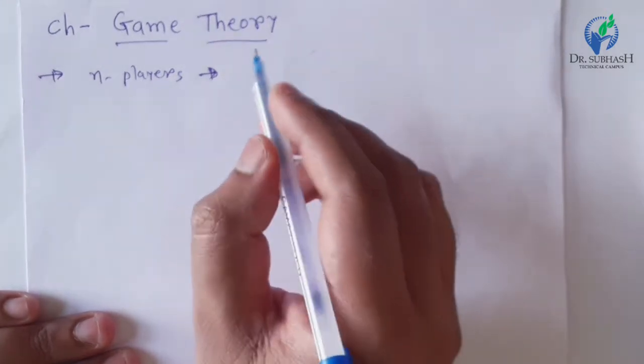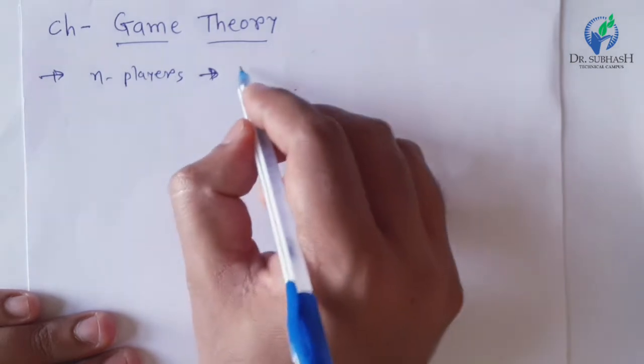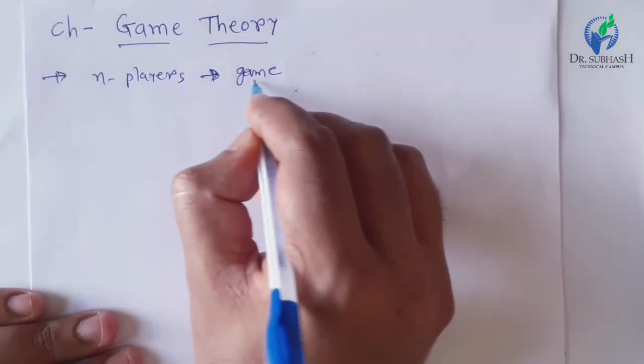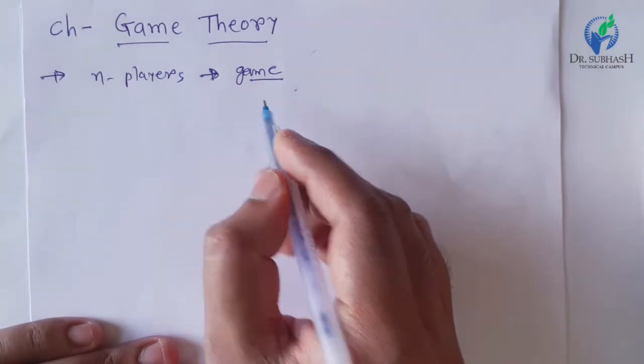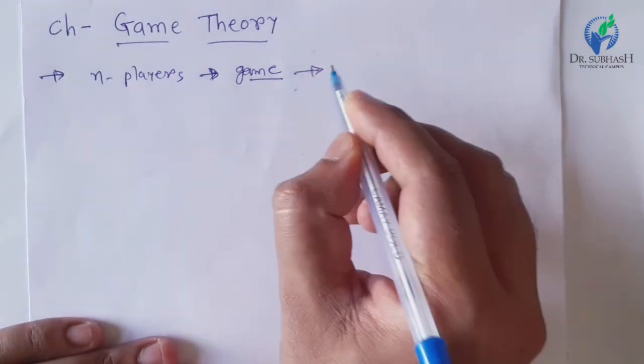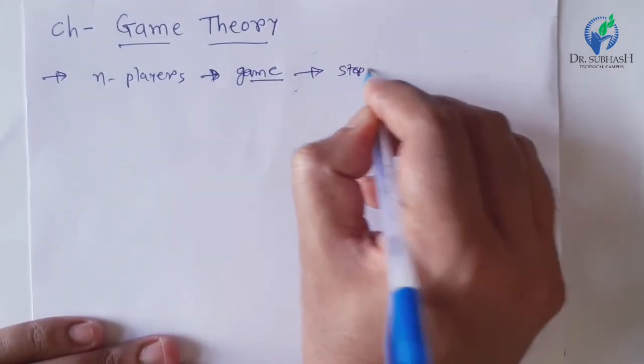That is called a game, when there is a conflict between n players in a particular situation, and for that game there is a course of action called a strategy.